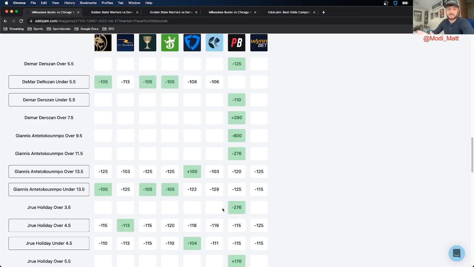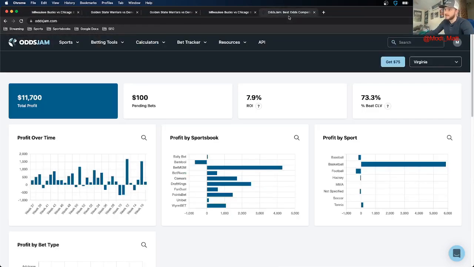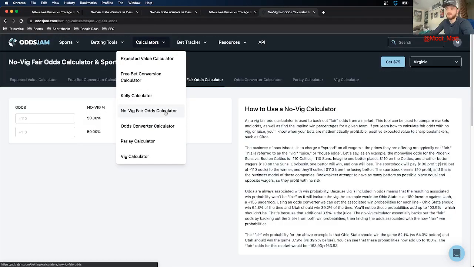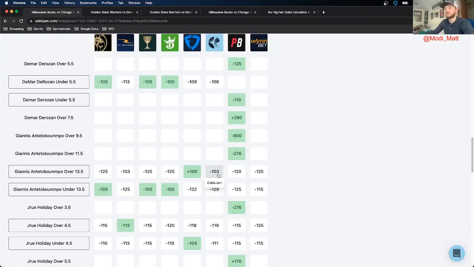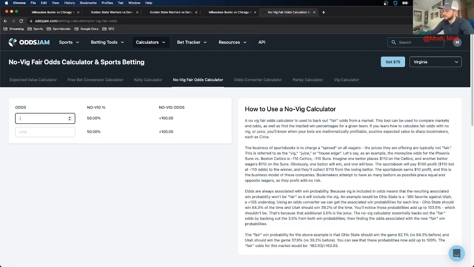And the way you do that, again, you can do it using OddsJam for free. You just go to calculators, click no VIG, fair odds calculator. It takes you to this screen, and then all you need to do is type in both sides of the OddsJam line, both the over and the under. So it's minus 103, minus 129, which puts the true line of this bet at minus 111 and plus 111.